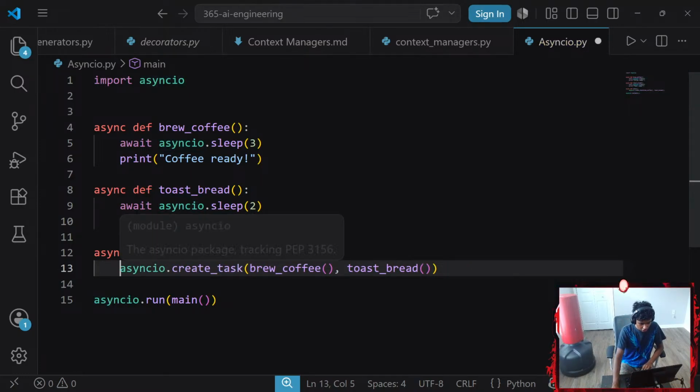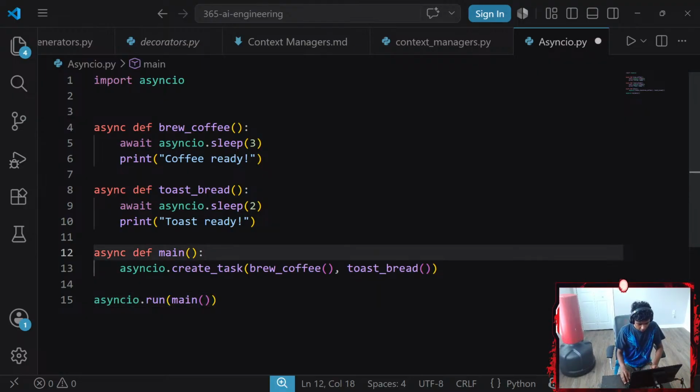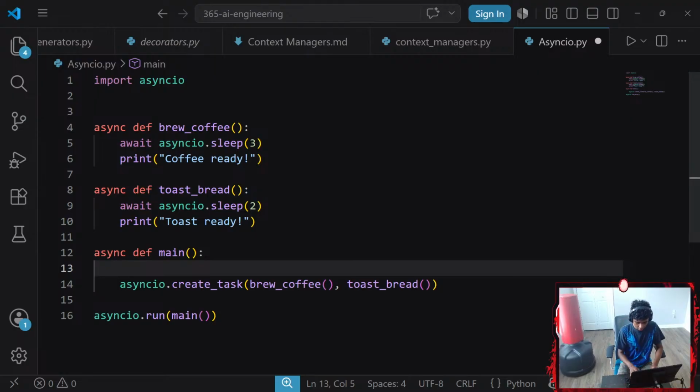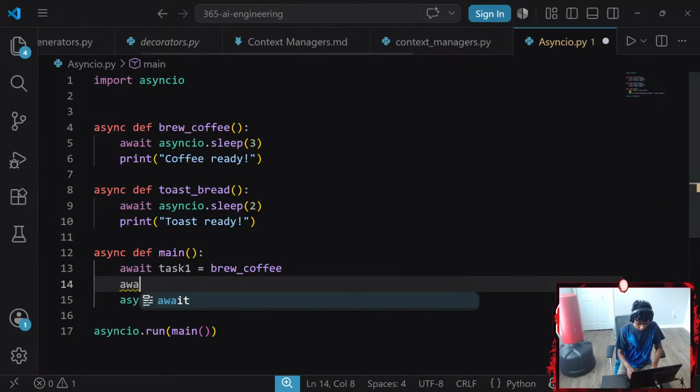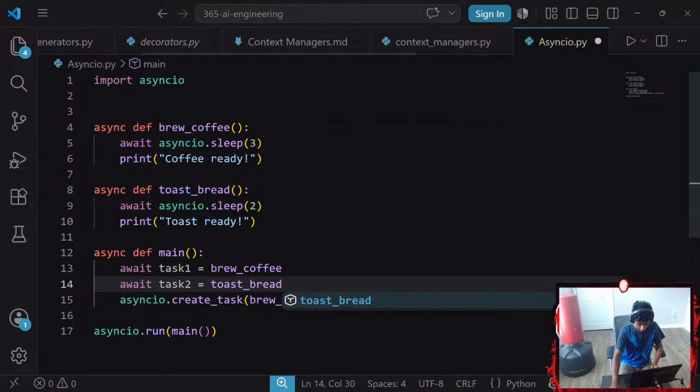I thought all asyncio methods must be awaited. Okay, task 1, create, await task 1, then await task 2. Create both tasks before awaiting either one. So should it be something like await task 1, which is going to be equal to brew coffee? And then we're going to go with await task 2, which is going to be equal to toast_bread.